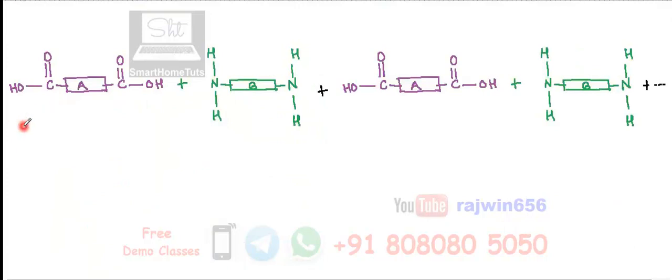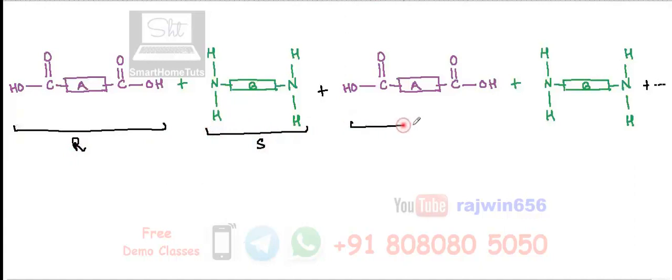Okay, so this particular same example I'm considering over here again is going to undergo condensation polymerization. It is going to produce an amide linkage. Suppose this is your molecule R, this is your molecule S, again over here this is your molecule R, this is your molecule S. So this is going to get repeated several number of times.